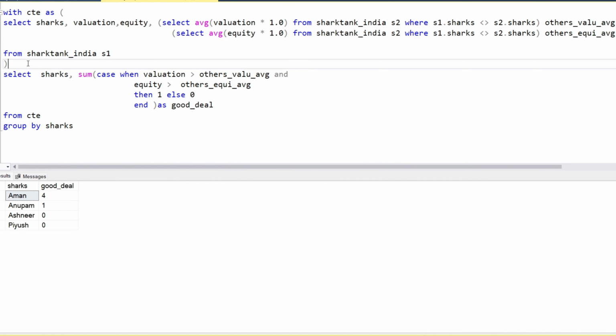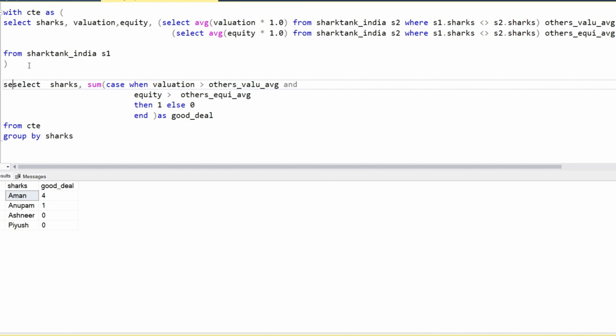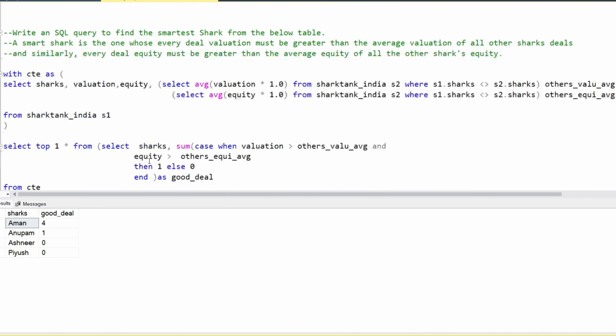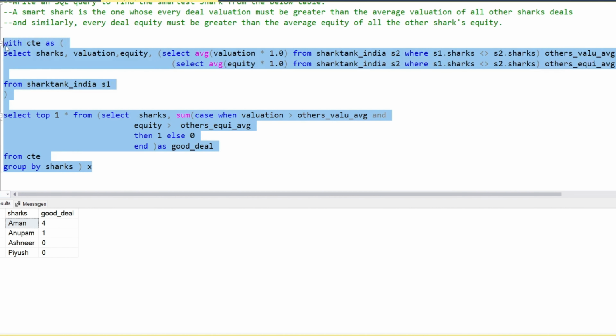So we will take the first value. How are we going to take that? Like select star from this, we'll use a subquery X. Aman has all 4 deals where he has the required parameters, which makes him the smartest shark.